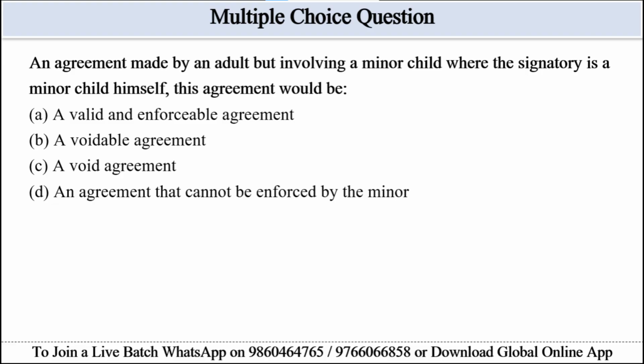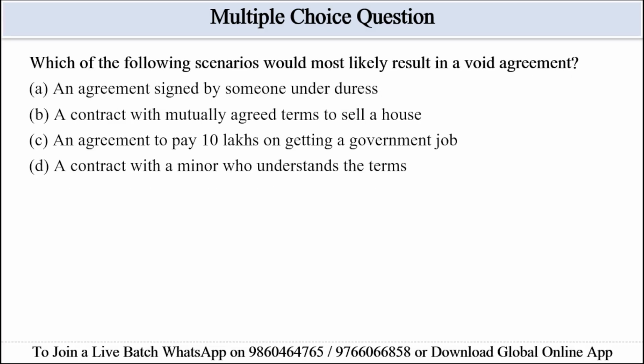So the best answer will be option C, a void agreement, because generally minors agreement are invalid or void, making this the most suitable choice. So the option C will be the correct answer here. Let's move to the next question. Which of the following scenarios would likely result in a void agreement?